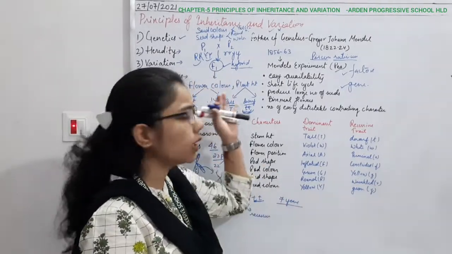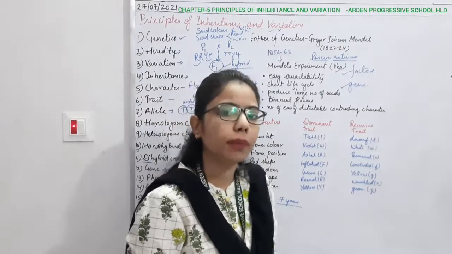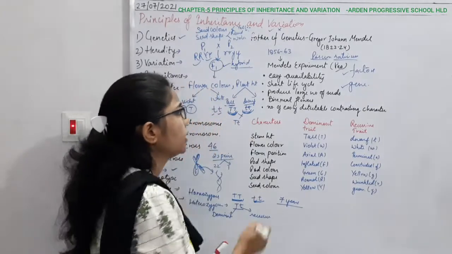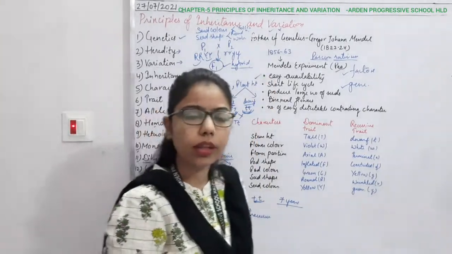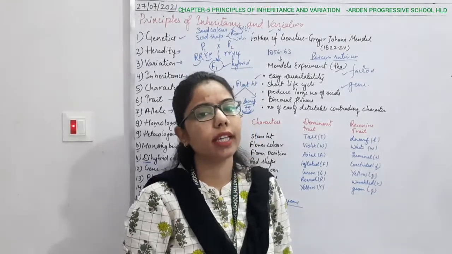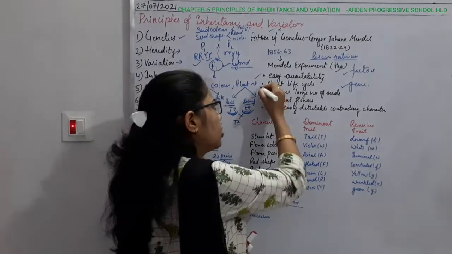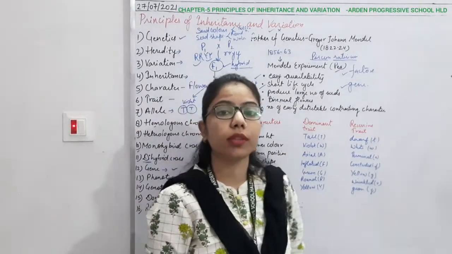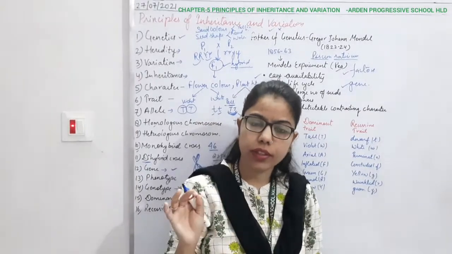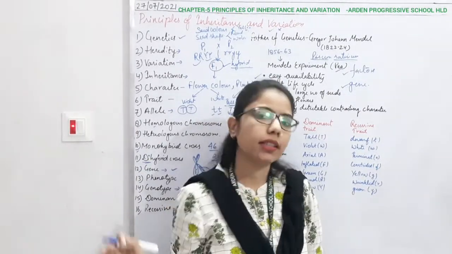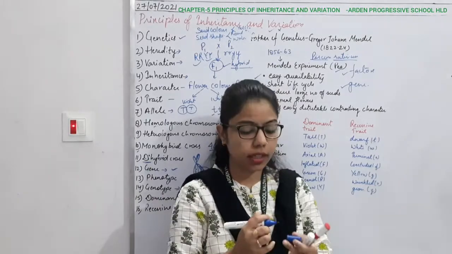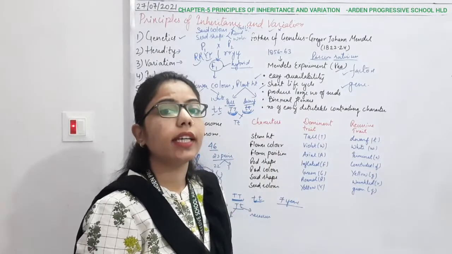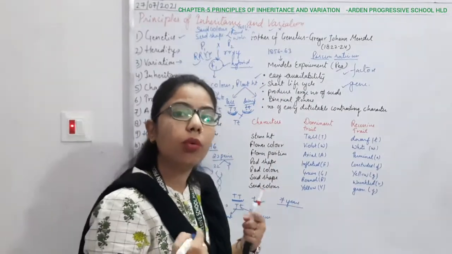So what is the reason behind it? Why did he take only the pea plant, not any other crop? The first thing is that the pea plant is easily available, and so is its seed. Second, the short life cycle, which is very important. In the pea, all three phases, vegetative, reproductive and senescent, complete in a short span of time. The lifespan is very short, and in a short span of time we get more results.